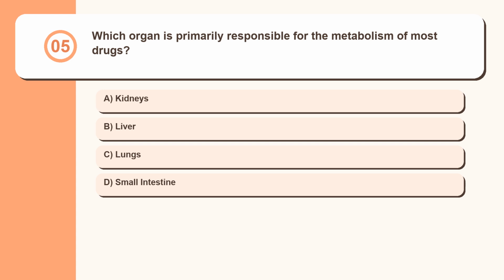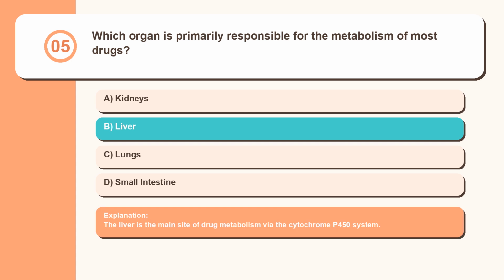Question 5. Which organ is primarily responsible for the metabolism of most drugs? Kidneys, liver, lungs, small intestine. The liver is the main site of drug metabolism via the cytochrome P450 system.